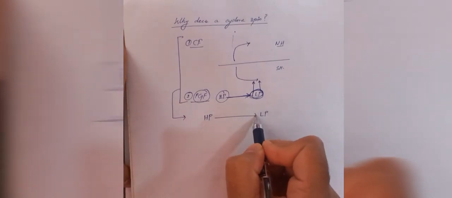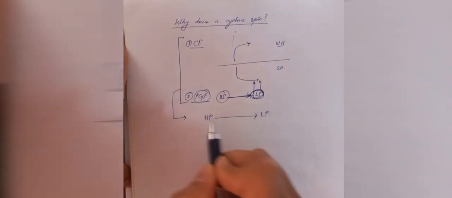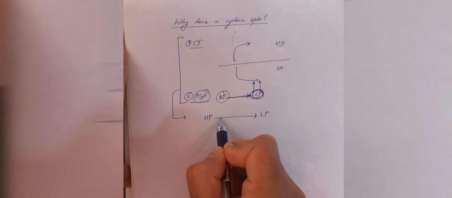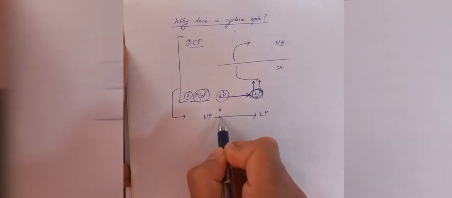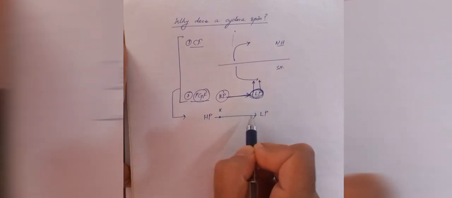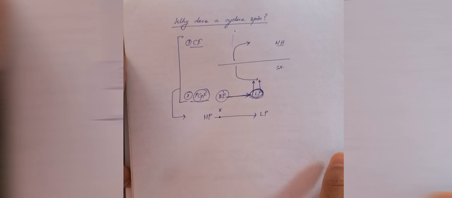To understand this, let us imagine one particle here. Let's say this is particle X, and it wants to go from high pressure to low pressure area. Now let us see how it would move towards low pressure area.